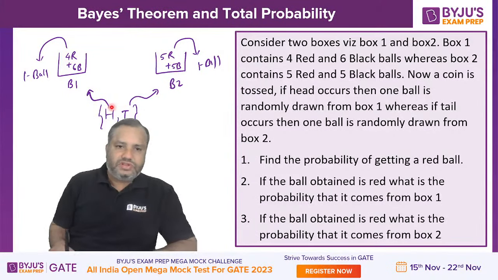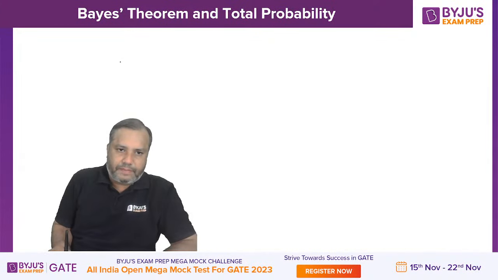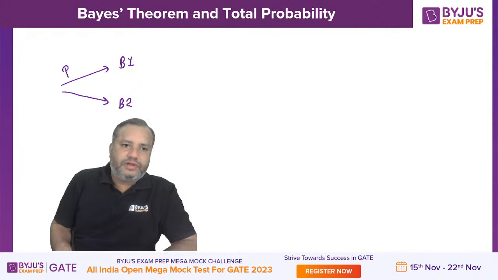I will arrange this in another diagram. This is selection of box 1 and this one is selection of box 2. Selection of box 1 is nothing but probability of getting head, and selection of box 2 means getting tail.